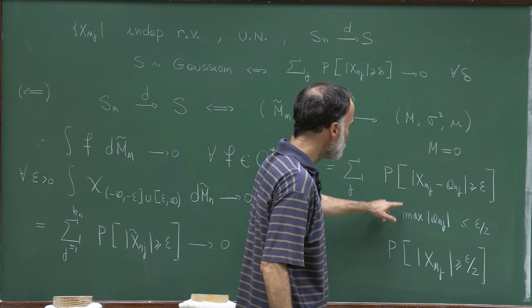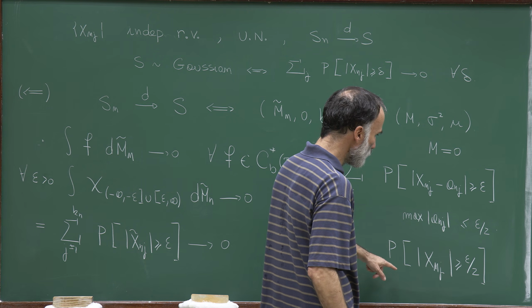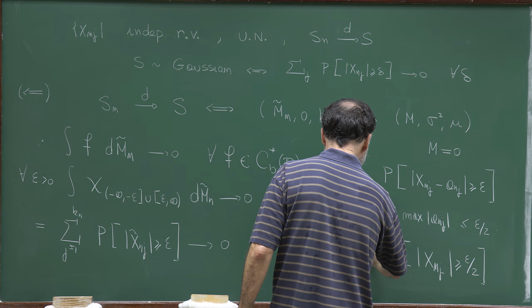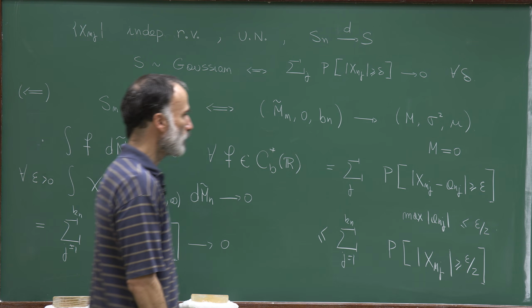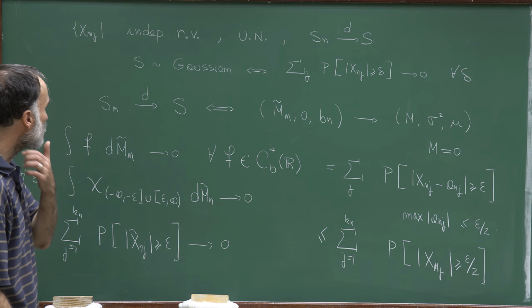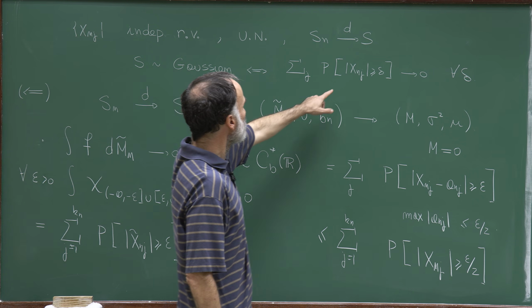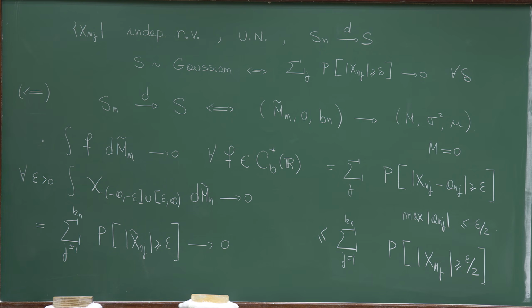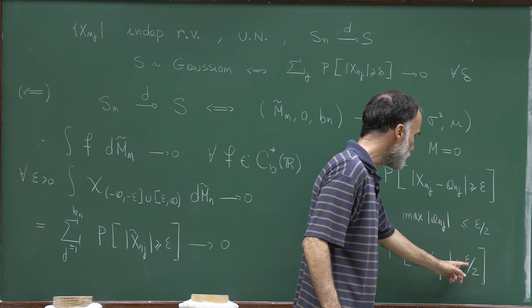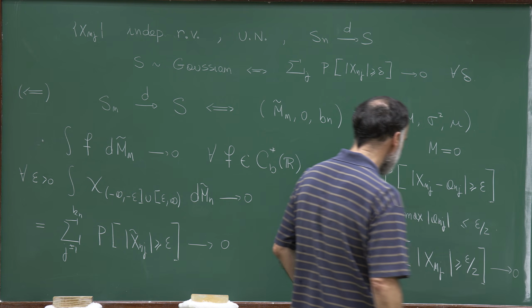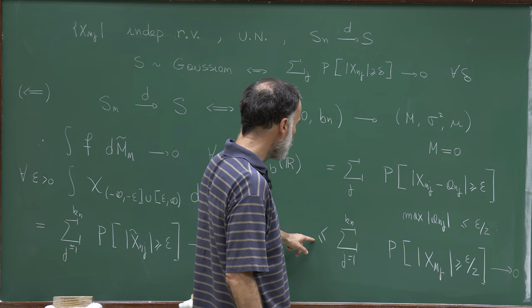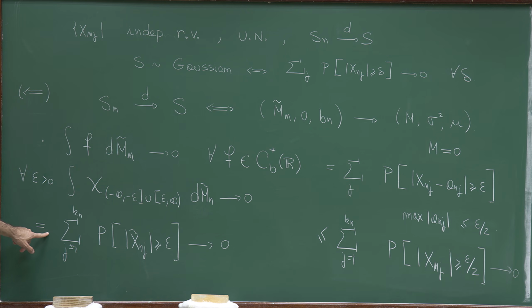So under this assumption, this probability is bounded by this one, and therefore this sum is bounded by this one. Now we know by assumption that this quantity here is converging to 0 for all delta. So actually it's true for delta equal epsilon over 2. So we know that this quantity here is converging to 0, which means that this one is converging to 0, which is this one, and therefore we just proved that for all